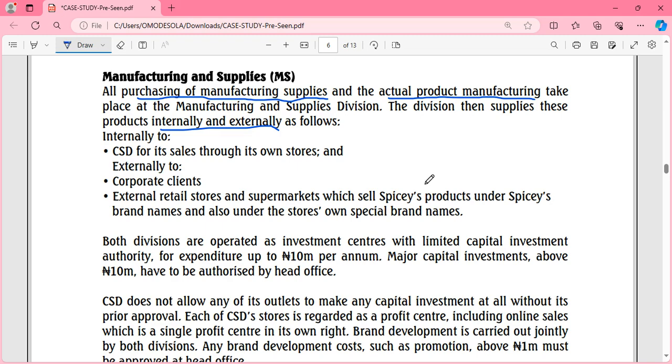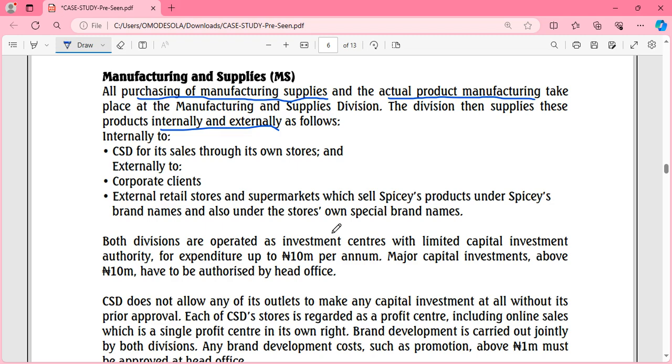Then the case told us that both divisions are investment centers. Investment centers basically means they are in charge of their own investments. They manage their own investments. These two divisions are investment centers. They can make their own investment decisions, and they are evaluated based on their return on investment. So this is also indicating something to us.